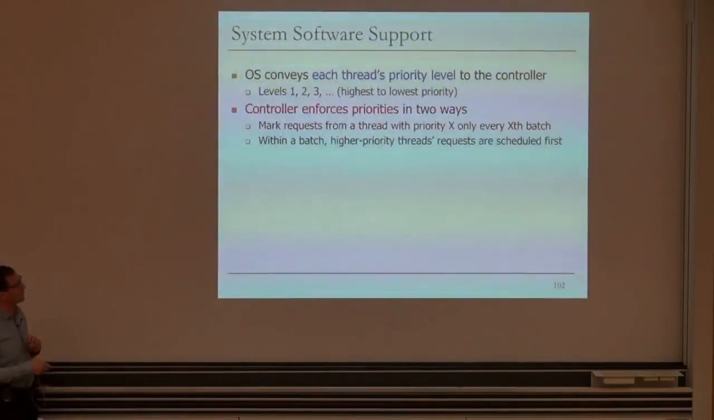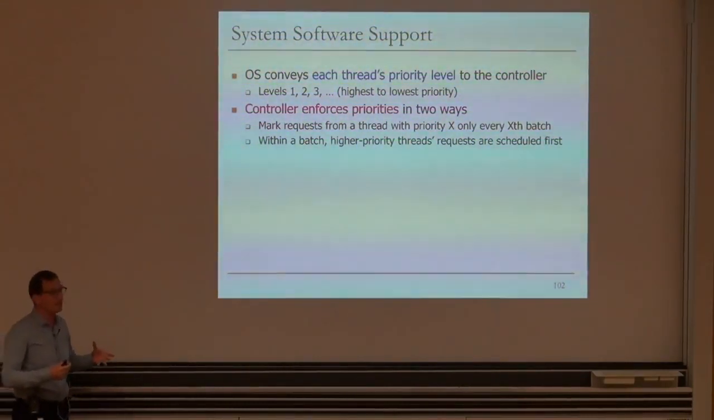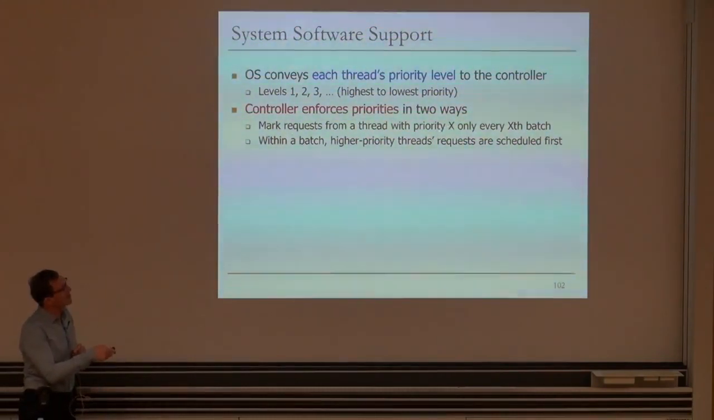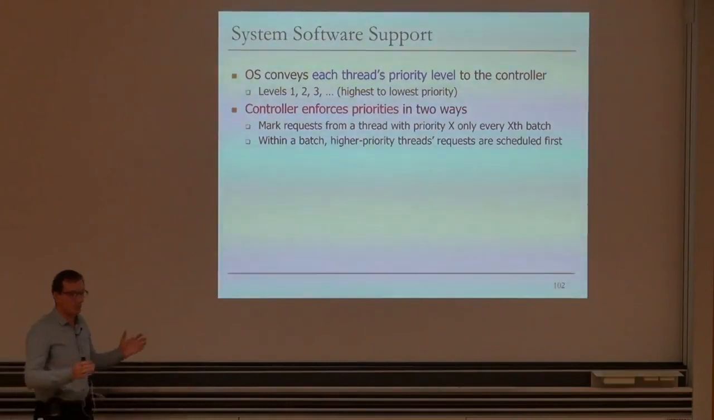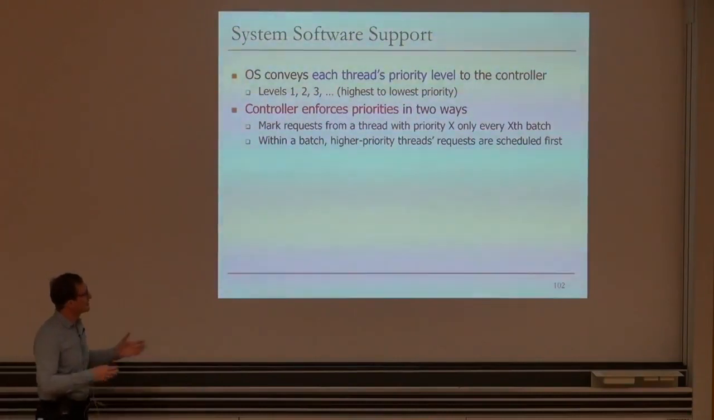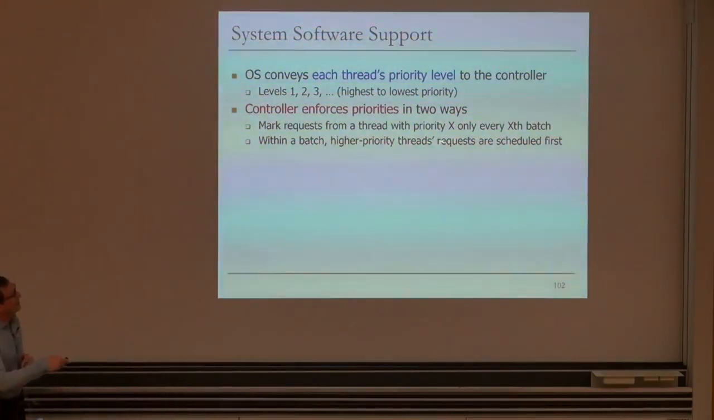Okay, let's talk about system software support a little bit. So how do you actually make this more flexible? How do you enable the operating system to convey the priority level of each thread to the controller? Basically, there's an interface to be able to do that. You provide levels of priority, highest to lowest priority, and the controller enforces priorities in 2 ways. First, it marks the requests from a thread with priority X only every X batches, and that, by nature, ensures that a thread with a high priority, level 1, is always marked every batch. It gets into more batches, basically. Within a batch, a higher priority thread's requests are scheduled first. So that's the idea.